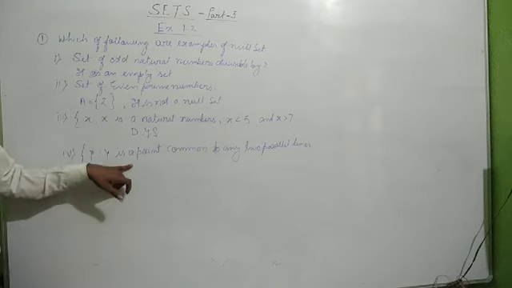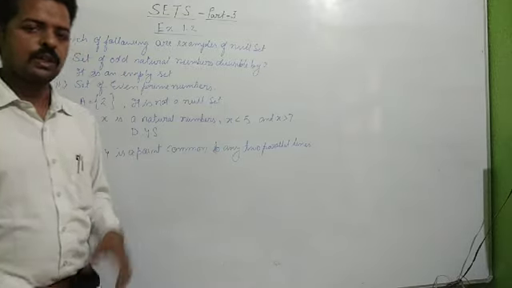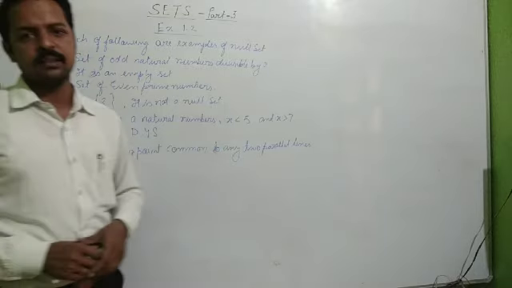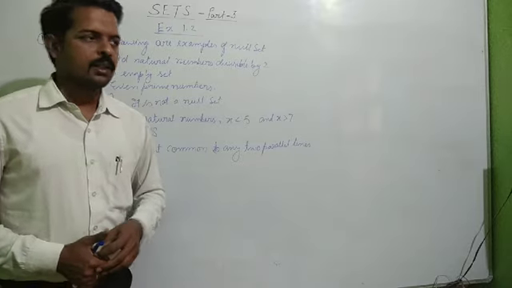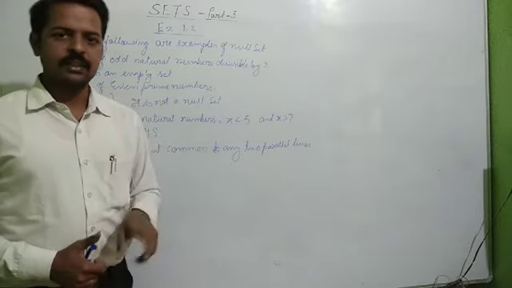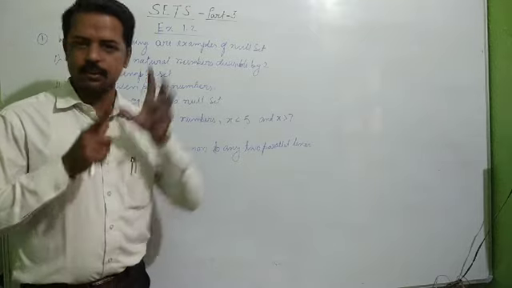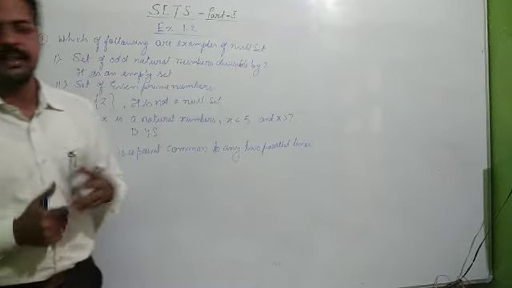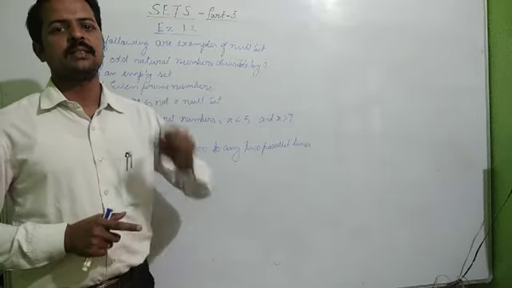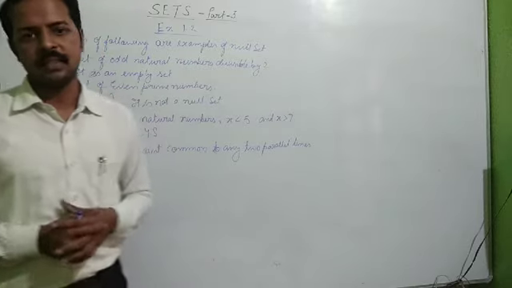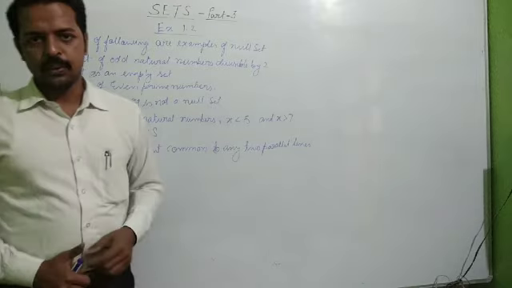Why is it that y is a point common to any two parallel lines? If you have studied the definition of parallel lines in class 9, and in class 8 also, two lines are said to be parallel if they don't have any point common to them. If they don't have any point common, it means they are never intersecting. Two never intersecting lines are called parallel lines. So when two lines intersect, then only they have a common point.